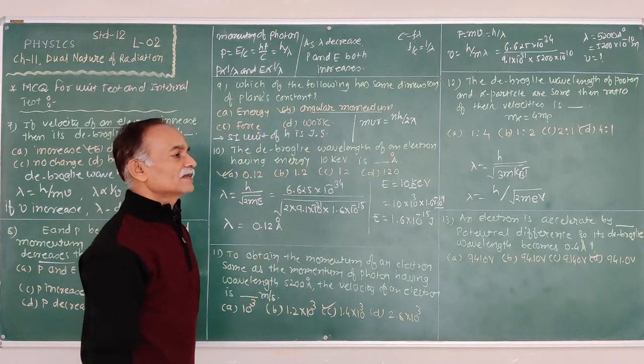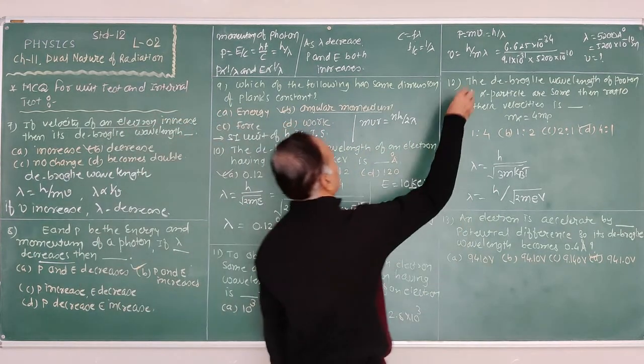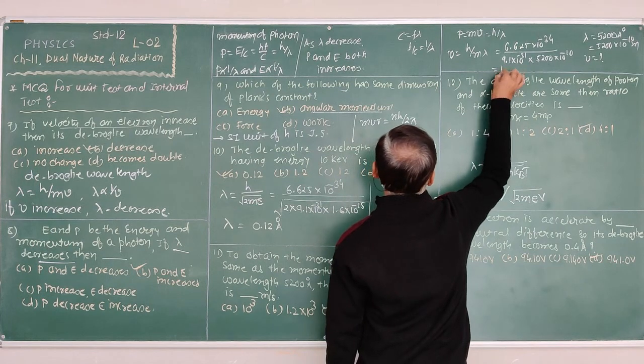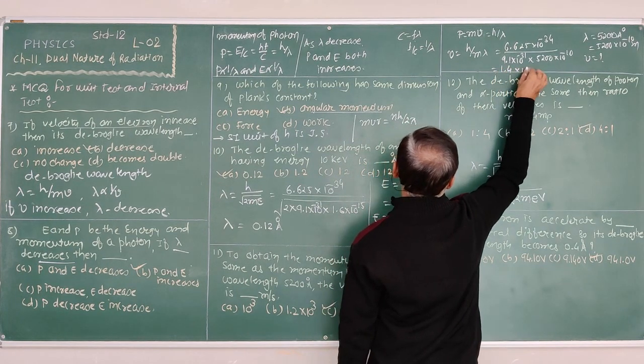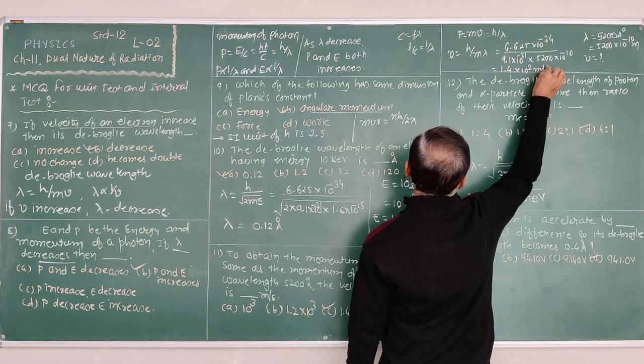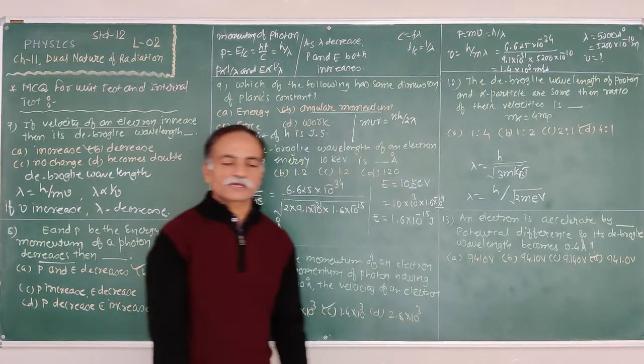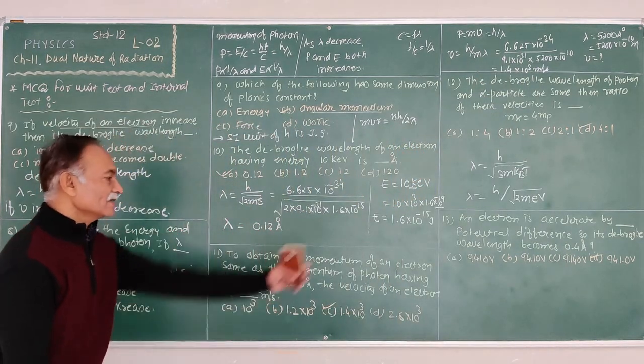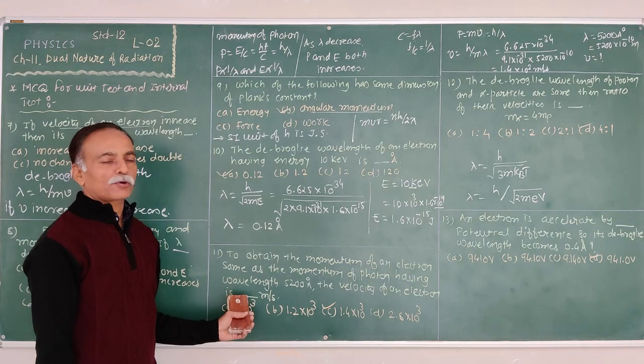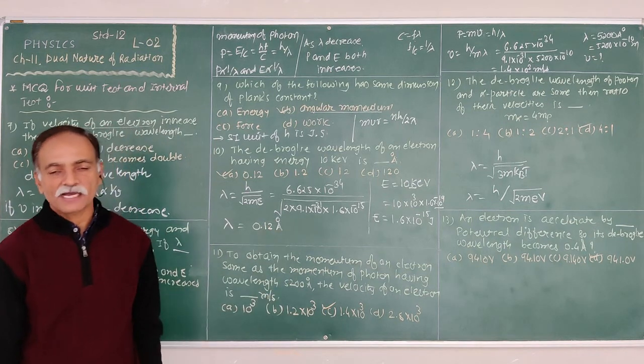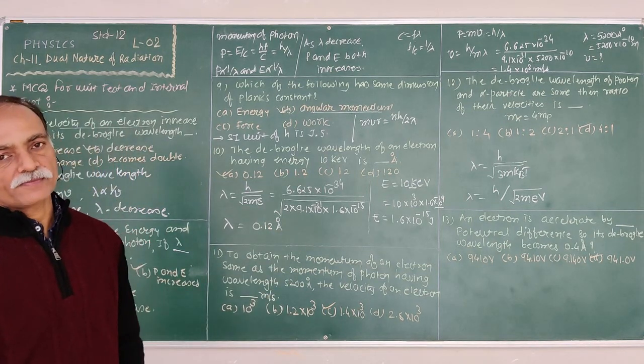We can calculate the velocity as 1.4 into 10 to the power 3 meter per second. That much velocity of the electron is required to get the same momentum as a photon having the wavelength 5200 angstrom.